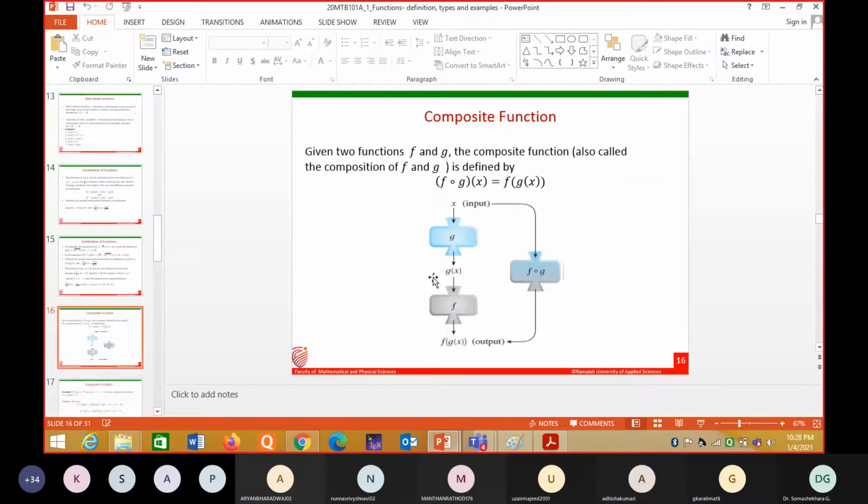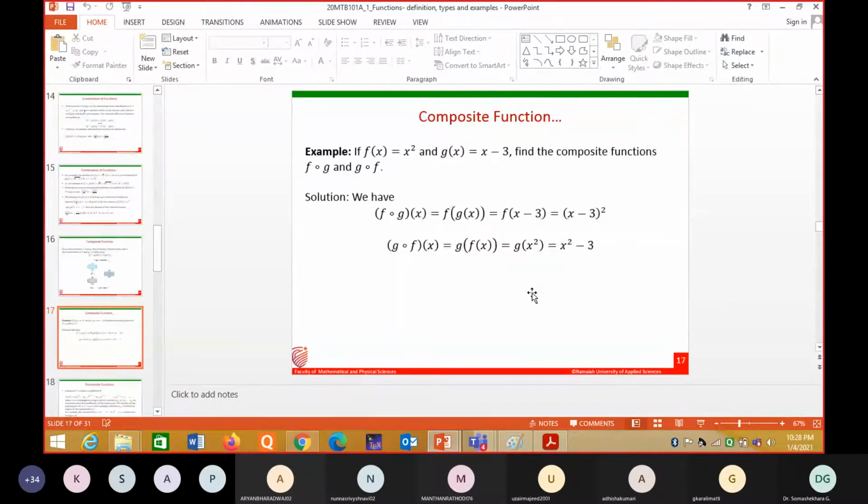Just now I explained the composition of a function. G is a mapping from here to here, then f is a mapping from here to here. So this is a mapping like this, f composition of g. I will take these examples to explain how to find a composite mapping.